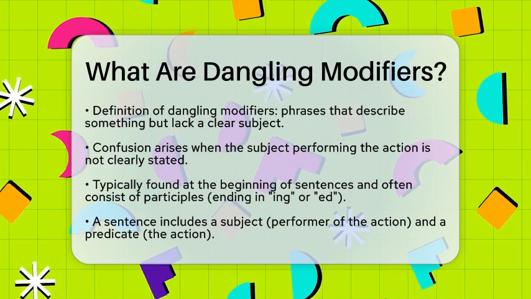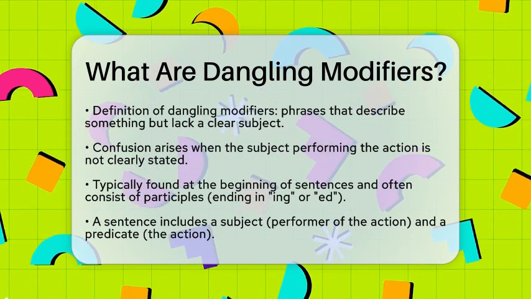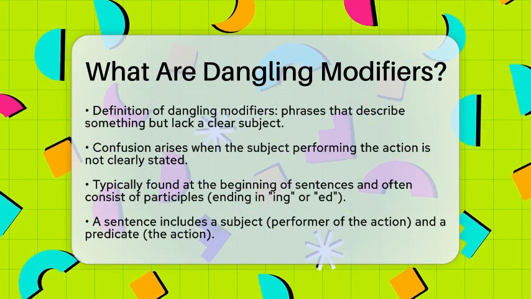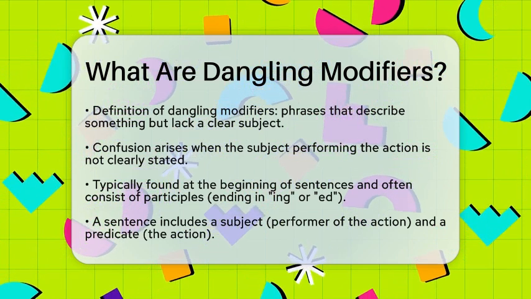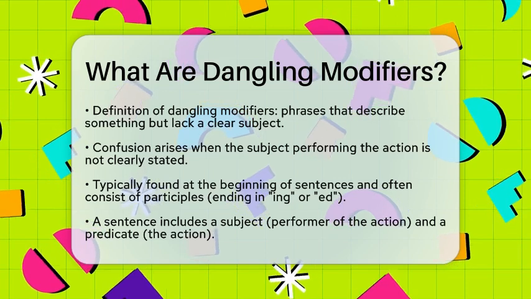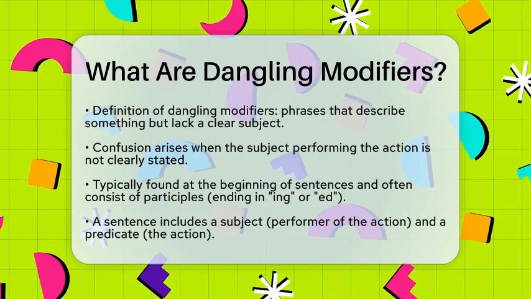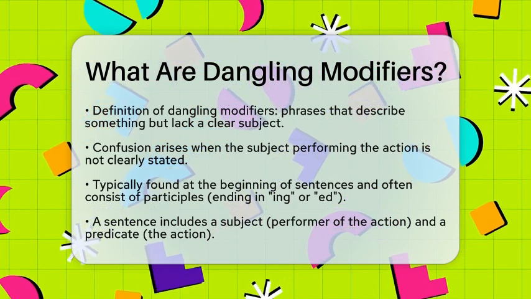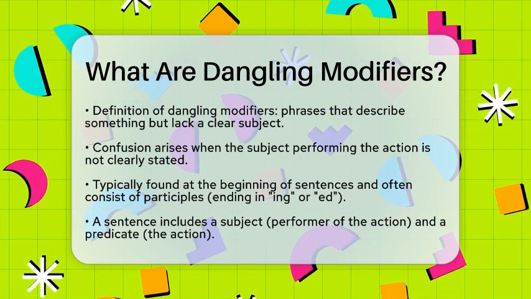They are words or phrases that describe something, but the thing they are supposed to describe is not clearly stated in the sentence. This can lead to confusion about who or what is performing the action. Typically, dangling modifiers appear at the beginning of a sentence and are often participles, which are verb forms ending in ing or ed. To understand dangling modifiers, it is helpful to consider how sentences are structured.